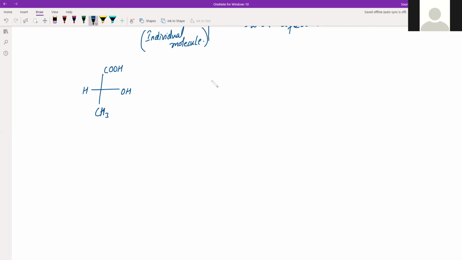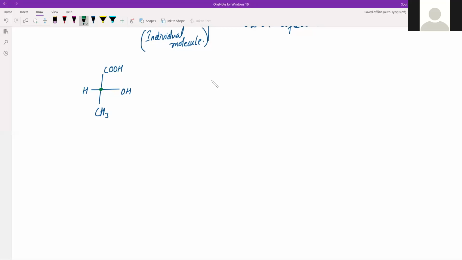It is a 3D structure because the central carbon, as you know, is an sp3 hybrid carbon. So these bonds, these lines, are actually part of a tetrahedron, but we are showing it on paper. So this is a 3D representation, right? We'll understand this representation as well later.